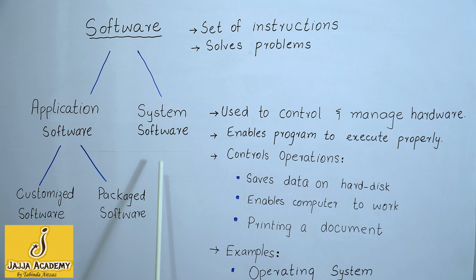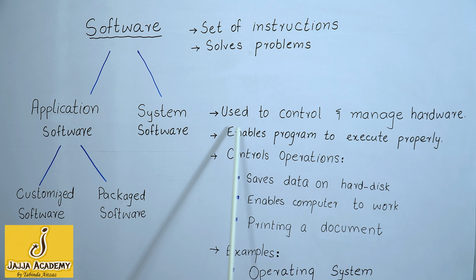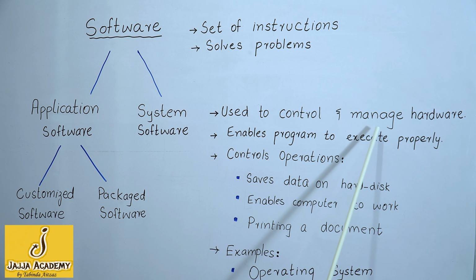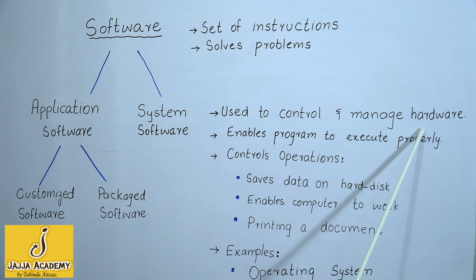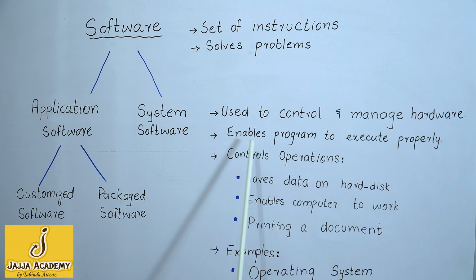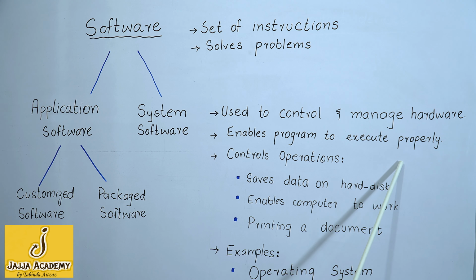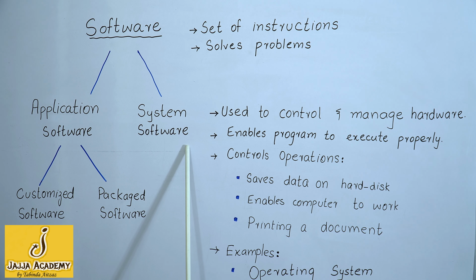First, we shall discuss system software. System software is a software that is used to control and manage computer hardware. Hardware cannot do any work unless it is directed to do something, and the directions are provided in the form of system software. A system software enables application programs to execute properly. We cannot use an application program unless we have installed a system software on our computer.